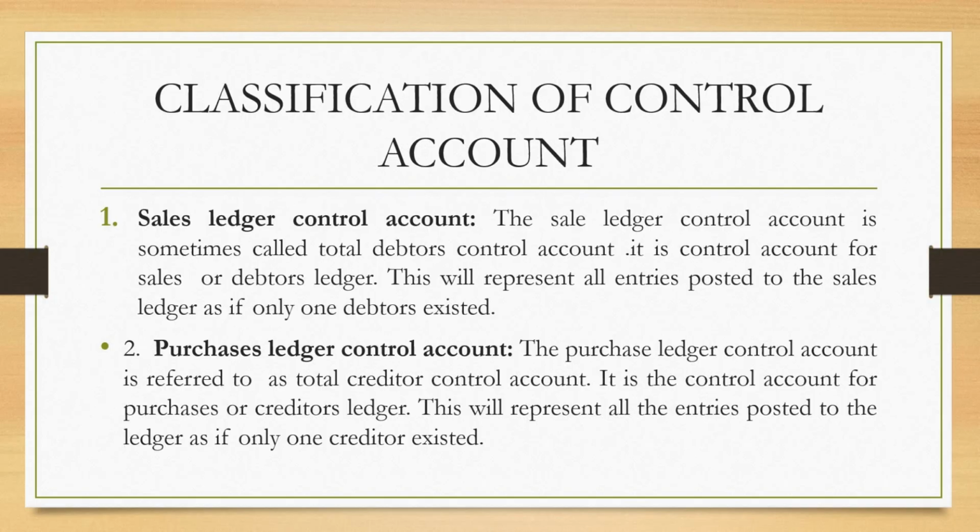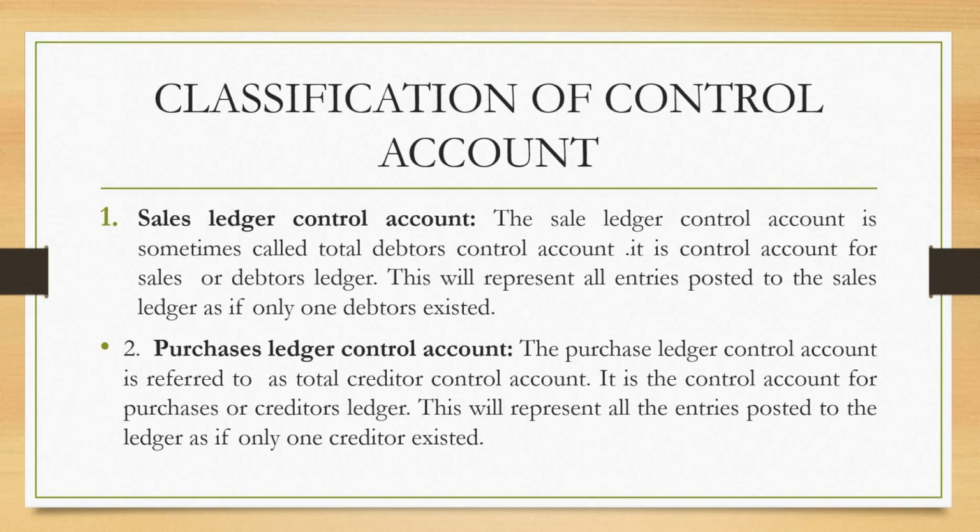As a trader, you can purchase goods on credit from your supplier. That shows that your supplier is a creditor to you. Your customer that also bought from you on credit is a debtor to you. So the person that is owing you is a debtor, and the people you are owing are your creditors. Please bear that in mind.